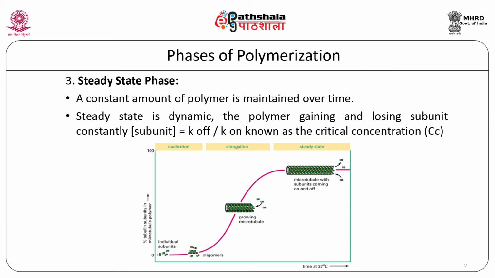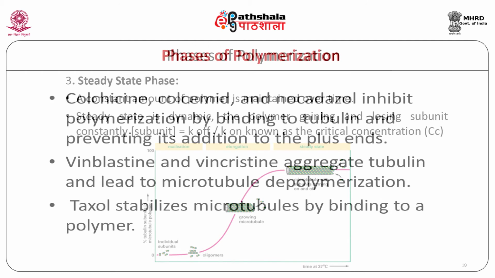Subunit concentration equal to K off over K on is known as the critical concentration, that is Cc. If the concentration is less than Cc, polymer will not form spontaneously, and if the concentration is more than Cc, the polymer will elongate and subunits are depleted to the critical concentration, which is shown in the graph.